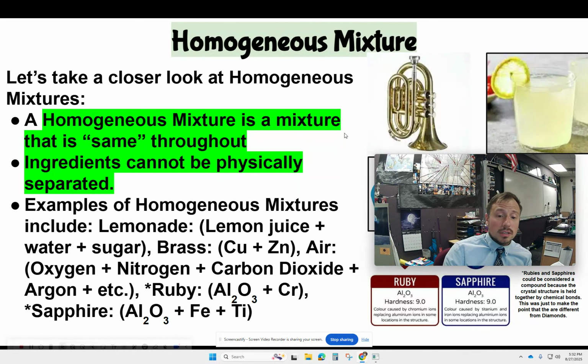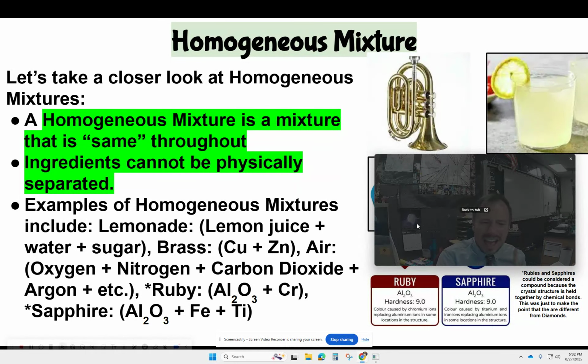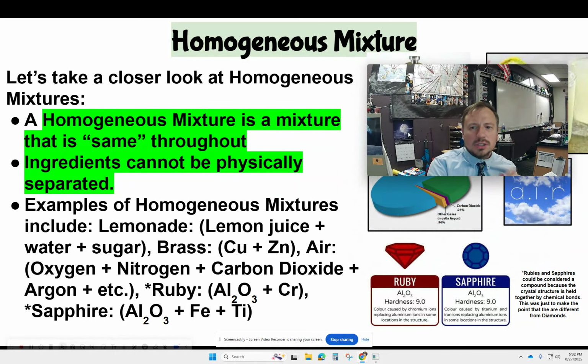It's mostly nitrogen. And you've got carbon dioxide, you've got argon, and you've got other types of gases. But those aren't chemically bonded together. It's a mixture.